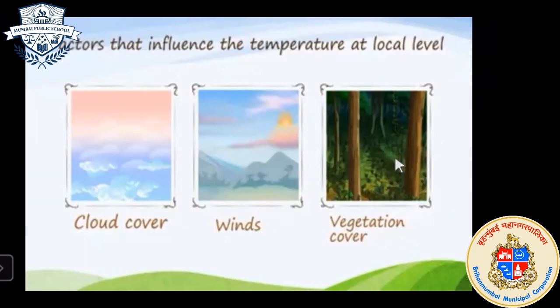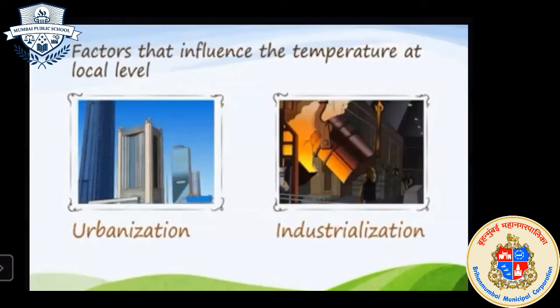Urbanization. See here, if there is a city area, then it will also affect that particular local atmosphere. Why? Because if there is urbanization, then the climate, or we can say the temperature, will be polluted.